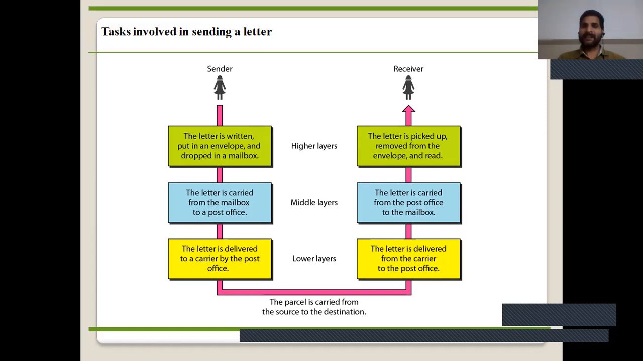Now on the receiver side, in the lower layer, the letter is delivered from the carrier to the post office, and in the middle layer, the letter is carried from the post office to the mailbox. In the higher layer of the receiver side, the letter is picked up, removed from the envelope, and read. This is the simple layered process of sending a letter with the help of a postal box.